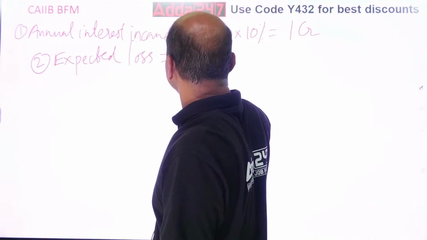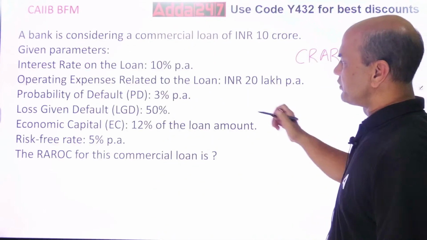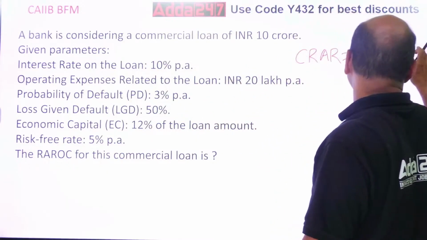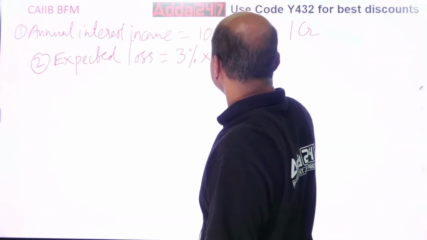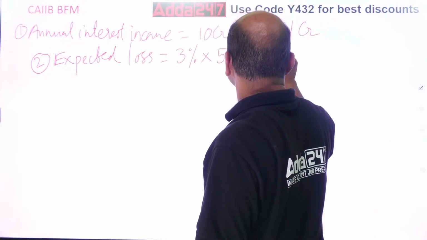3% into 50% into loan amount, right? What is loan amount? 10 CR.